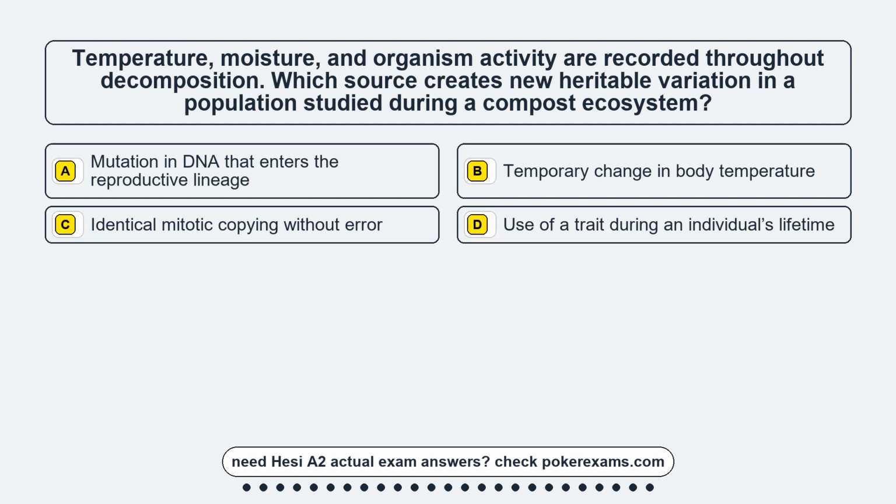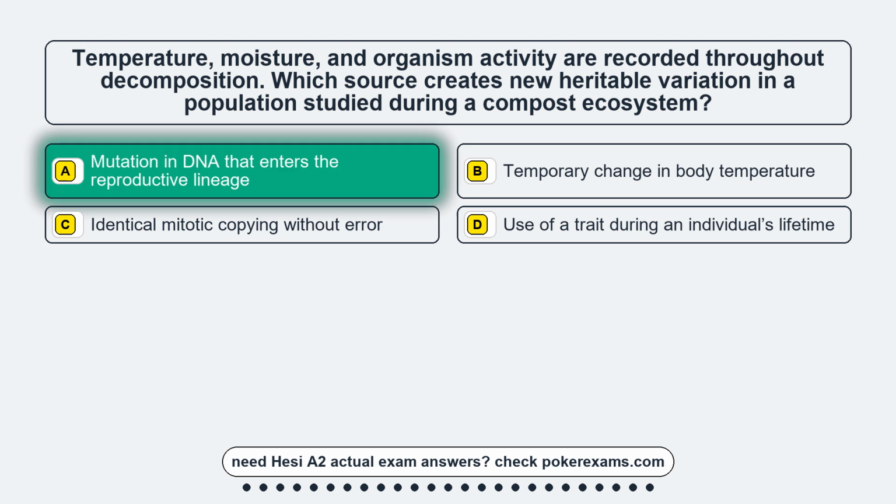Question 4. Temperature, moisture, and organism activity are recorded throughout decomposition. Which source creates new heritable variation in a population studied during a compost ecosystem? Option A. Mutation in DNA that enters the reproductive lineage. Option B. Temporary change in body temperature. Option C. Identical mitotic copying without error. Option D. Use of a trait during an individual's lifetime.